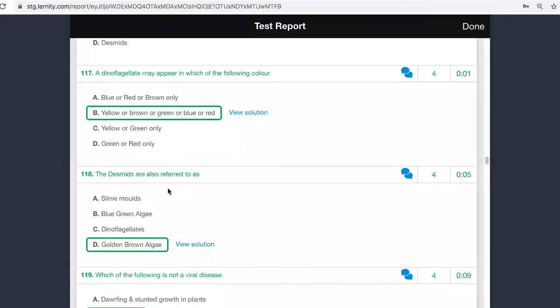Okay, so now, what is the difference between desmid and diatom?